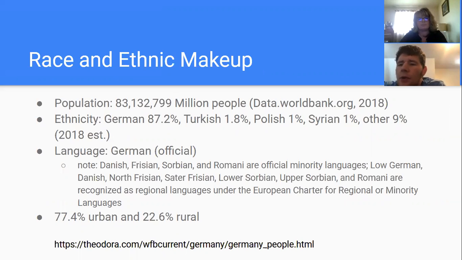Due to the placement of Germany in Europe, Germany is a country of immigration. Immigrants bring with them parts of their cultures, including varying forms of language. We will talk more about the German language later in the presentation, but the dominating language in Germany is German, followed by other languages including Danish, Frisian, Sorbian, along with many others based on regions. Last, it is important to add that 77.4% of Germany is primarily urban, which brings these cultures and languages to interactions every day.